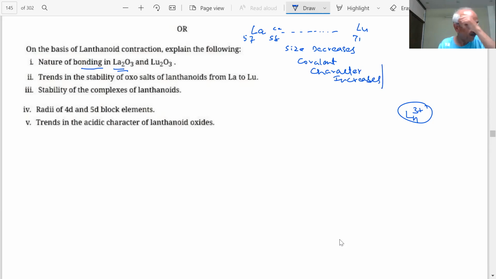That we know already. Smaller cation, what happens? There is more polarization, students, more polarization. Next question. Trends in the stability of oxosalts of lanthanides, lanthanum to lutetium oxosalts. What will happen to the stability of the oxosalt, student?